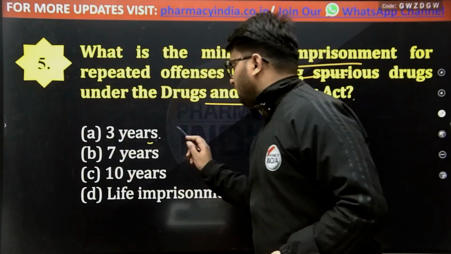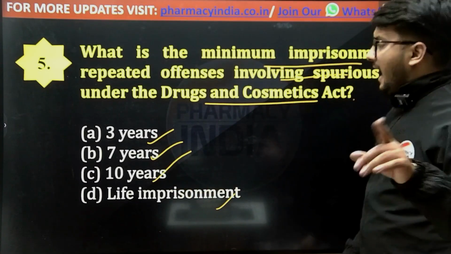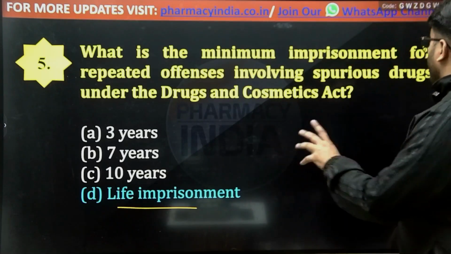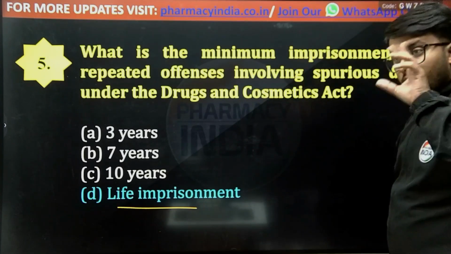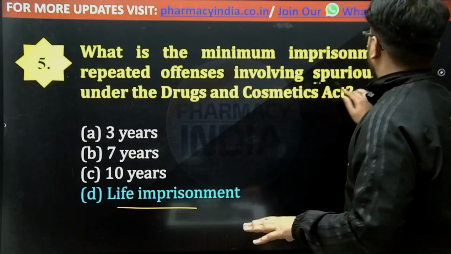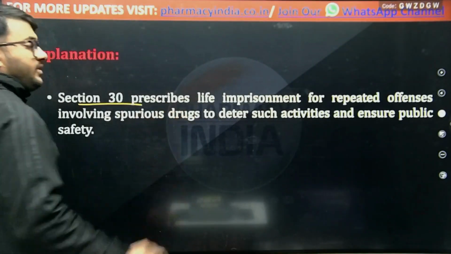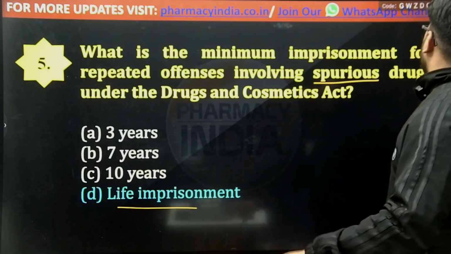And the options are 3 years, 7 years, 10 years or life imprisonment. And the correct answer is option D, that is life imprisonment. If someone is committing offenses again and again and is involved in spurious drugs according to the Drugs and Cosmetic Act, then Section 30 prescribes imprisonment for repeated offenses up to life imprisonment.